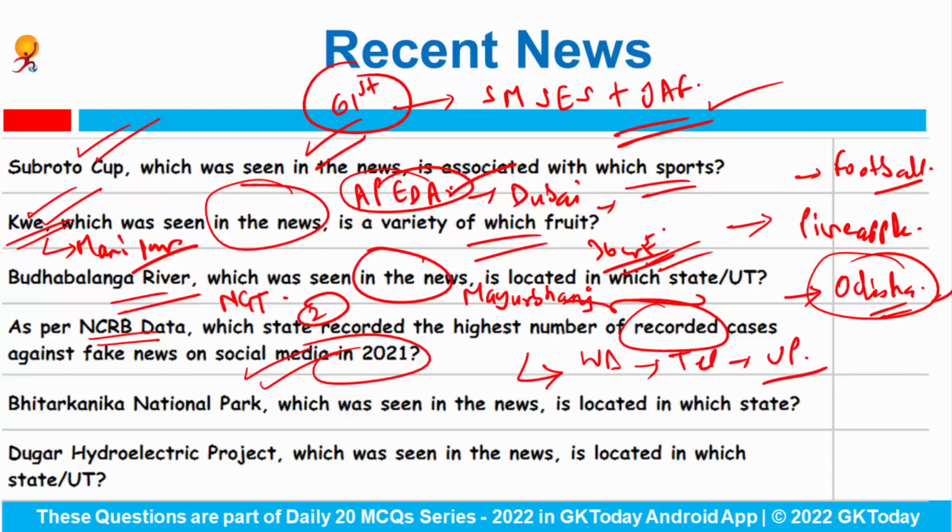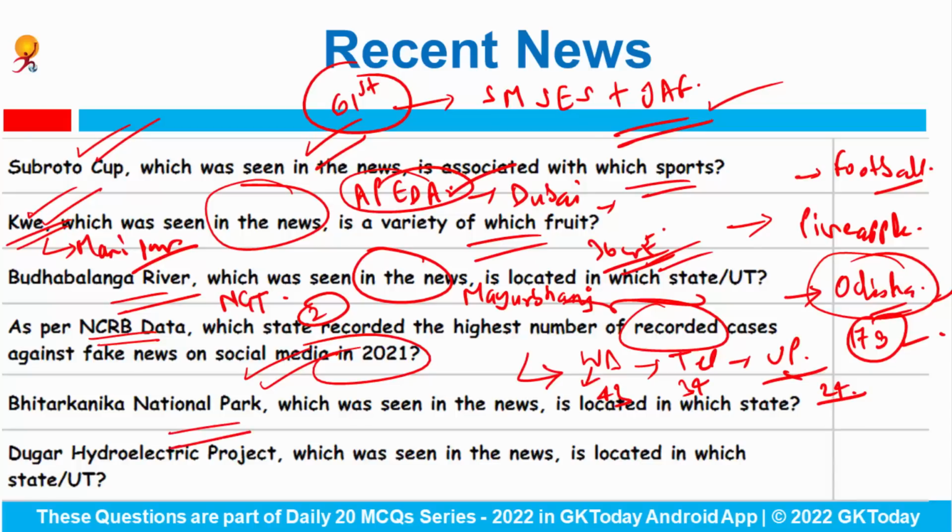In total, India recorded 179 cases against fake news on social media, in which West Bengal accounts for 43 cases, Telangana has 34 cases, and Uttar Pradesh has 24 cases. So these are the top 3 states regarding fake news on social media.